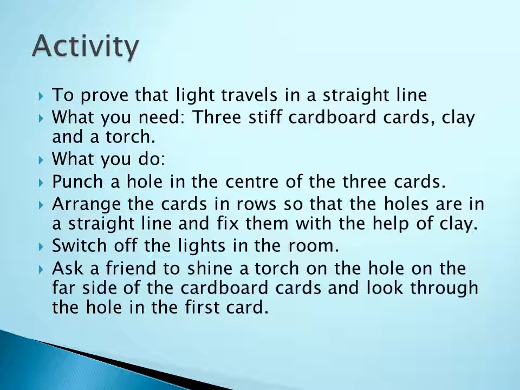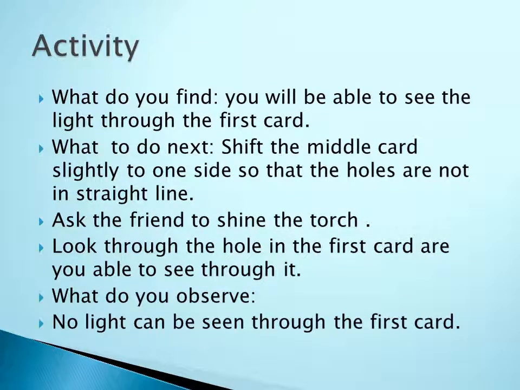Now switch off all the lights in the room. Ask your friend to shine his torch on the hole on the far side of the cardboard cards and look through the hole in the first card. Now what you are going to do, you ask your friend to put a torch on the hole. तो दूर से you have to show the torch, okay, and you have to look at the first card. ठीक है? What did you find? You will be able to see the light through the first card. Okay, you can see the light through the fixed cards.